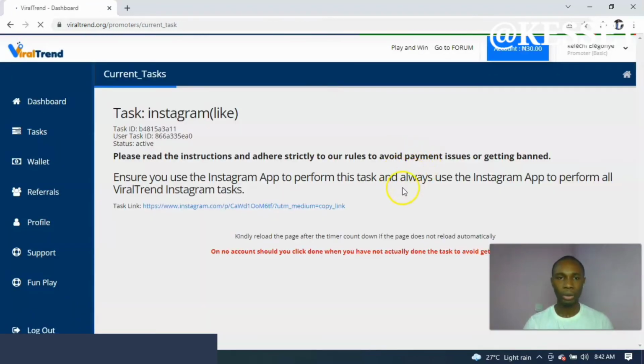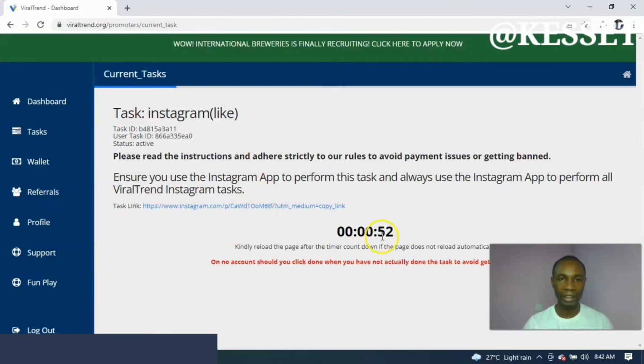Then you now have to click this referral link with this countdown. After this countdown has finished and you have clicked the referral link, it will take you to your Instagram page or account. Then you'll just like the post and then come back, click on done, put in your username or your Instagram handle, and then you get paid instantly for doing that.